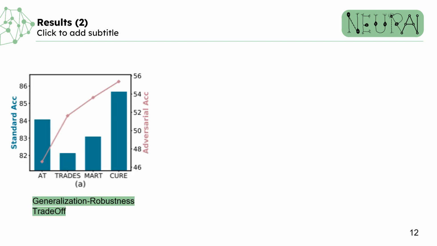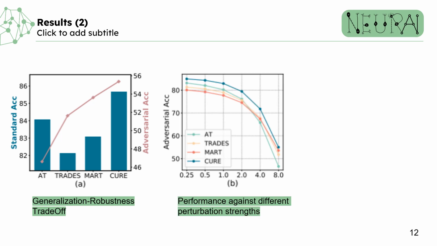We also report visualization of different analyses. Firstly, generalization versus robustness trade-off. As shown in the figure, CURE strikes a balance by selectively conserving weights, ensuring robustness without a significant decline in the natural accuracy. Secondly, we show the performance under varying levels of attack strength perturbations. CURE consistently outperforms other methods like AT, TRADES, and MART.